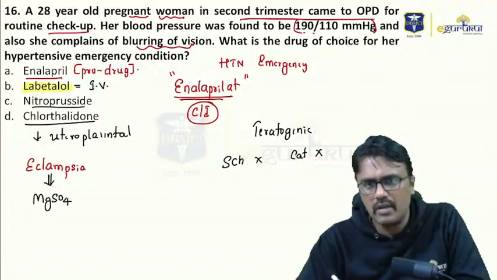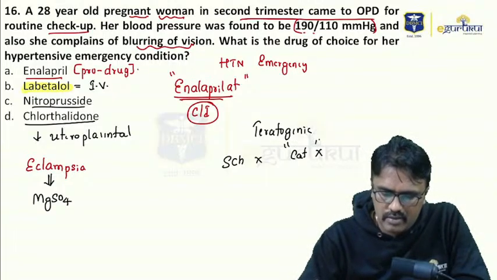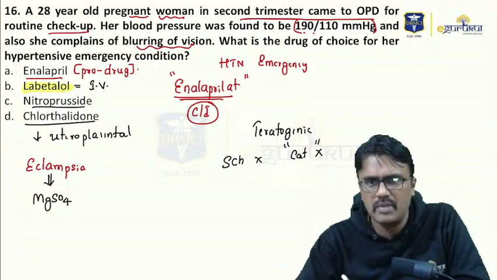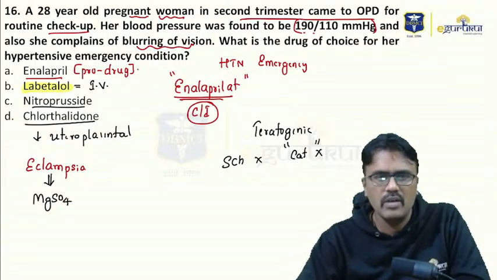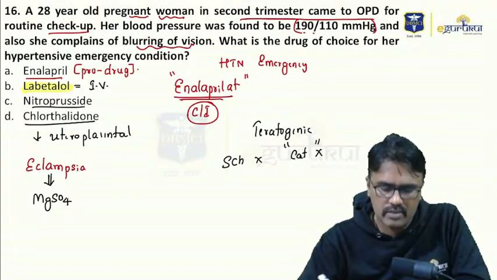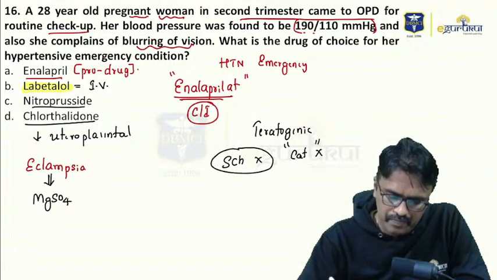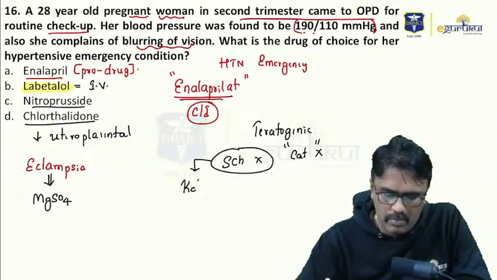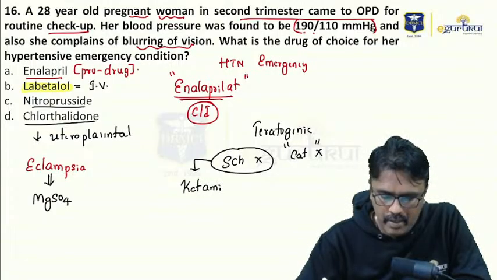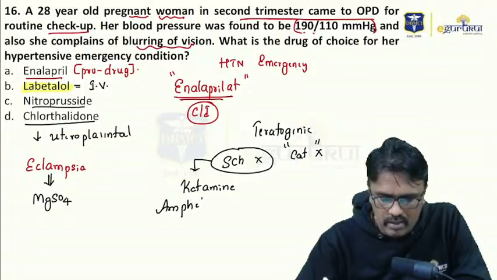Now a teratogenic drug is Category X. If the drug is Category X, that means it is teratogenic. For example, thalidomide, warfarin, phenytoin, lithium all belong to Category X. Schedule X is different. Schedule X is for drugs such as ketamine and amphetamine, the narcotic drugs.